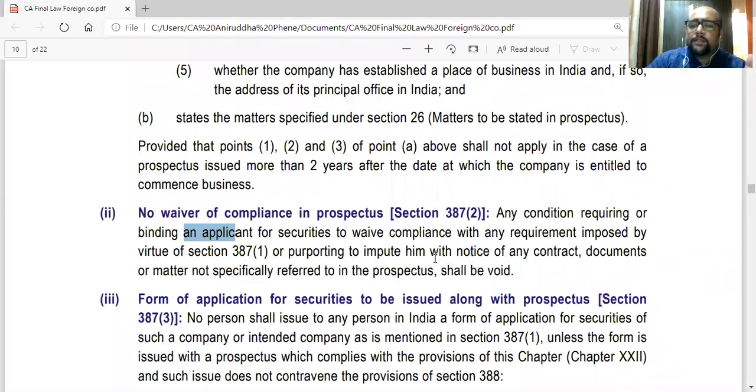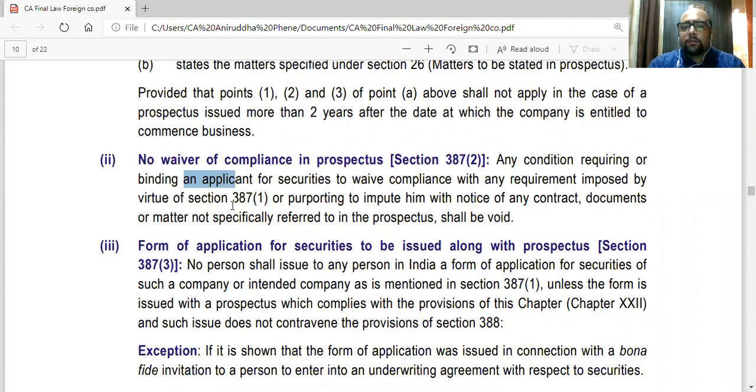Any term which can bind the applicant without being disclosed properly in the prospectus shall be void. So if you want to bind an applicant by any contract or document, you should disclose it completely in the prospectus. If you don't disclose it and directly say that he is bound by the contract without him knowing about it, then it is void.